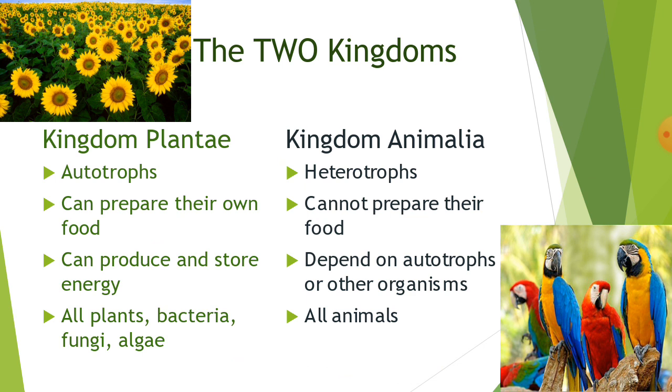You remember what are autotrophs? Autotrophs are those organisms which can prepare their own food. So they can produce and store energy in them as they can prepare their own food. For example, plants we all know.